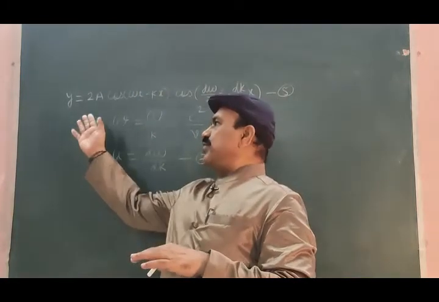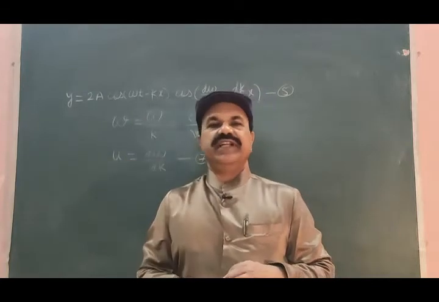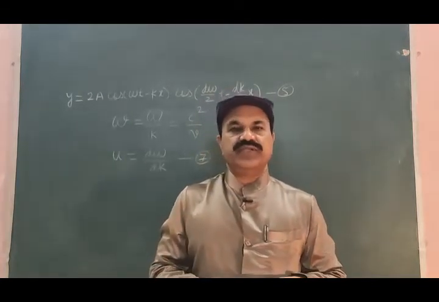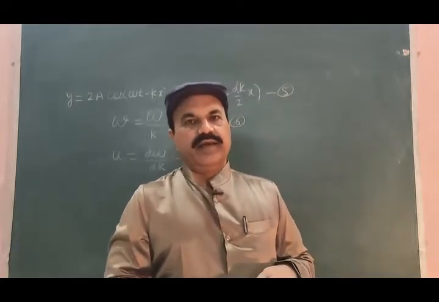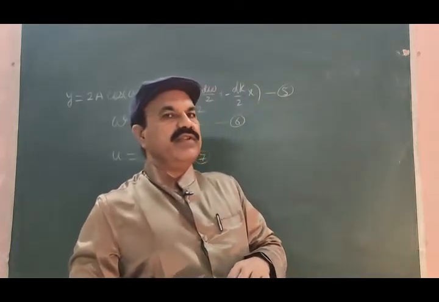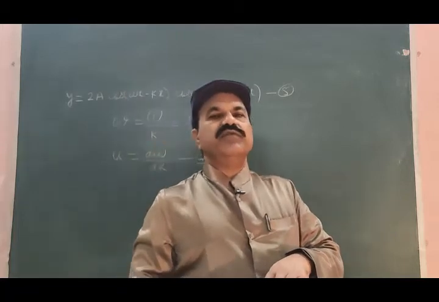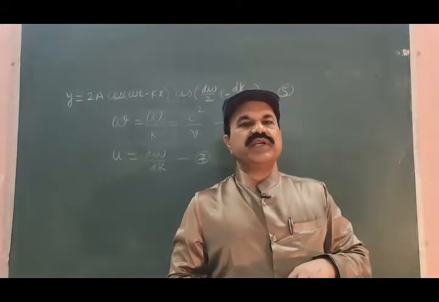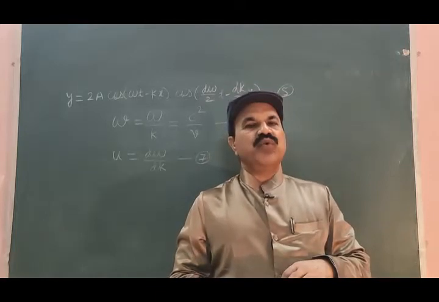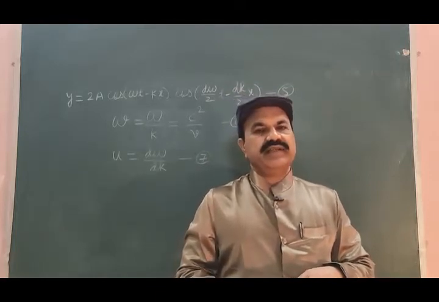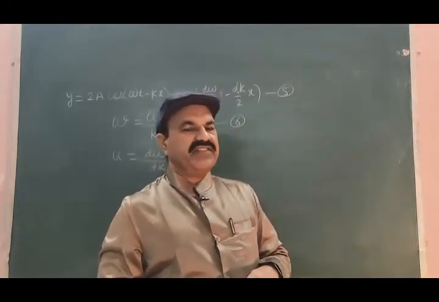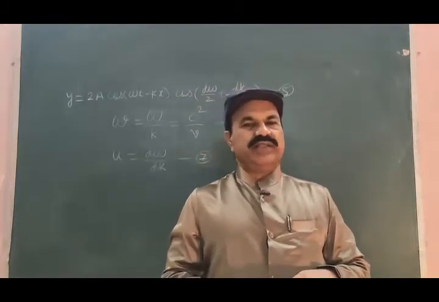Actually, the expression for wave velocity was already derived. Here we have to derive the expression for group velocity, the velocity of a group of waves. Groups of waves are formed by two or more waves having the same amplitude and slightly different frequency or wavelength.